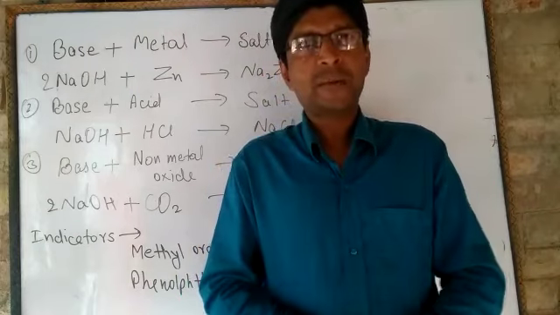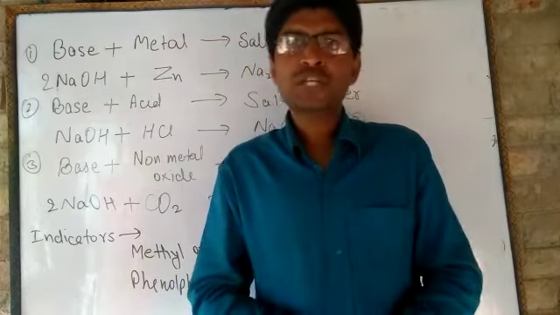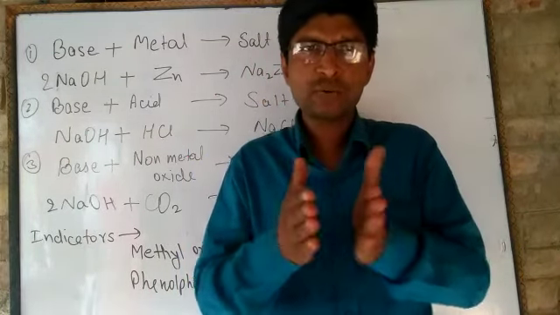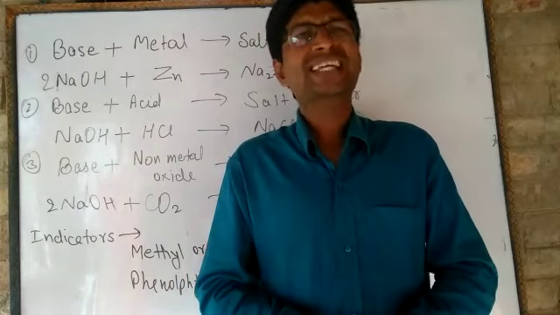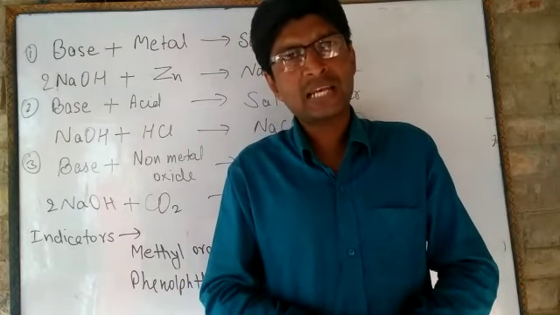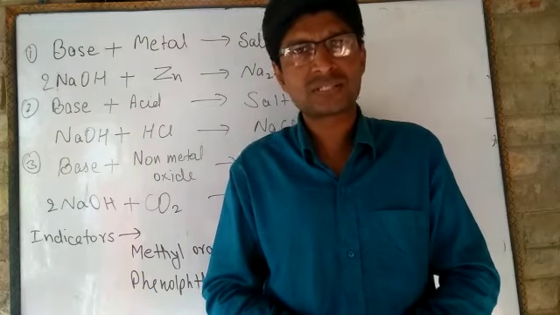The pH scale ranges from 0 to 14. If the pH value is 7, it is a neutral solution. If the pH value is less than 7, it is an acidic solution. And if the pH value is more than 7, then it is a basic solution.